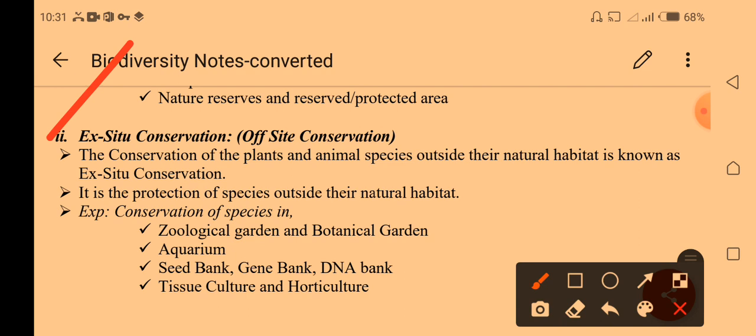The best examples of ex situ conservation are the zoological garden, botanical garden, and aquarium. In a zoological garden we can provide artificial mediums, nutrients, and even water so these plants may grow. Other examples are seed banks, gene banks, DNA banks, tissue culture, and horticulture. These are the main examples of ex situ conservation.